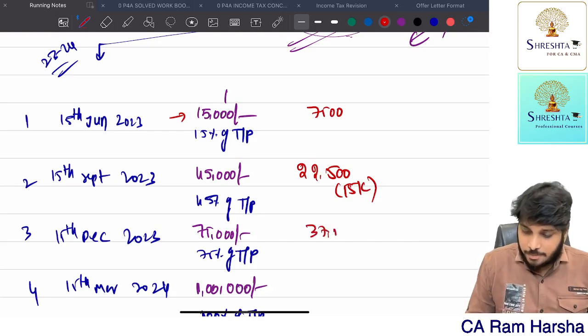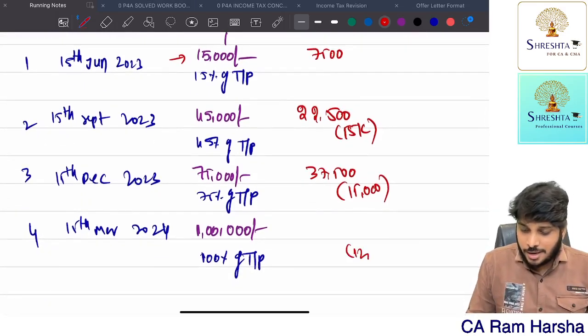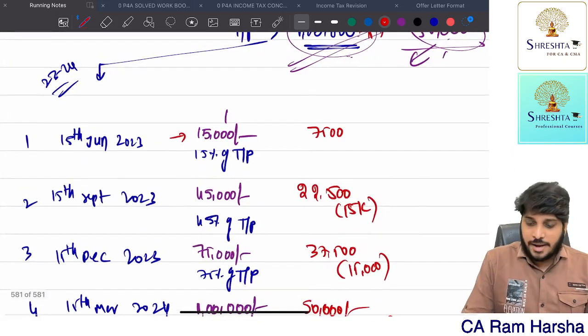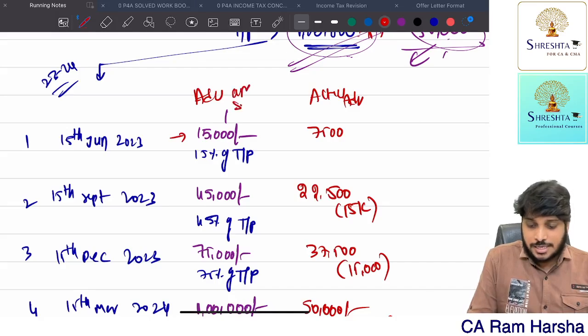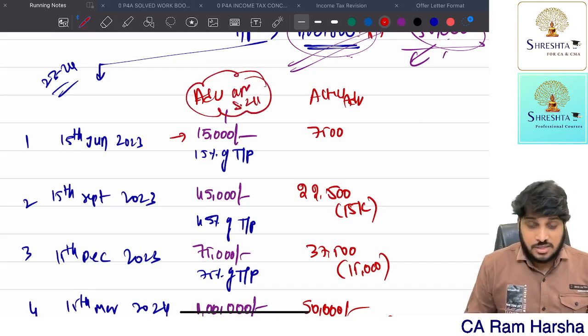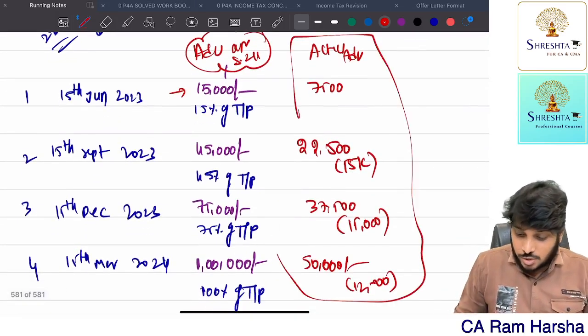So he paid by third installment 37,500. Actually, he paid only 15,000 in third installment also. Fourth installment he paid 12,500, making it totally 50,000. This is how he actually paid. Actual advance tax payment. This is the advance tax as per section 211. As per 211, this is the amount you should pay, whereas SSE actually paid these amounts.